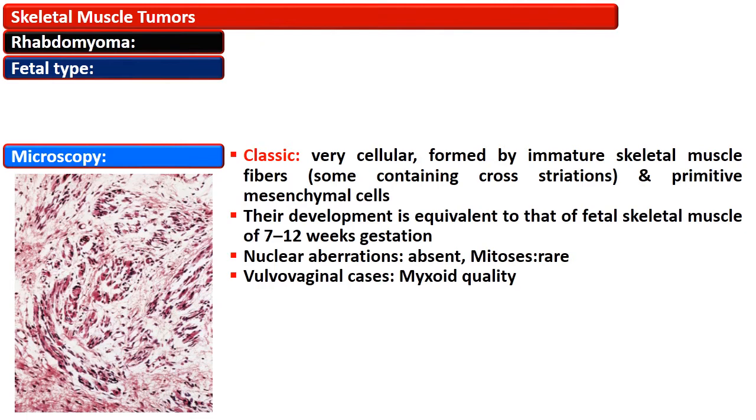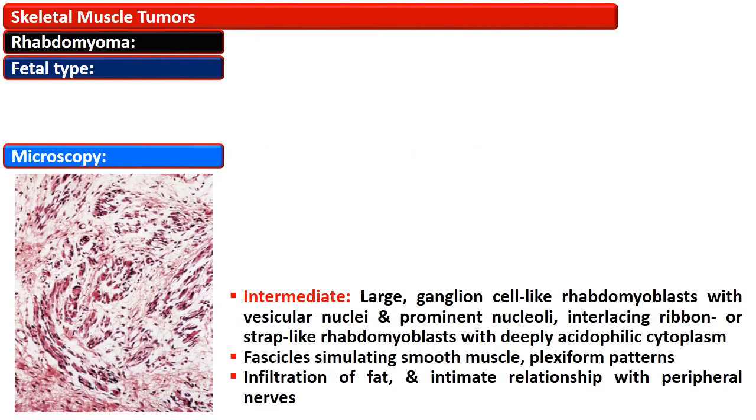There is myxoid change in vulvovaginal cases, while the intermediate variety is composed of large ganglion-like rhabdomyoblasts with vesicular nuclei and prominent nucleoli. There are interlacing ribbon or strap-like rhabdomyoblasts with deeply acidophilic cytoplasm, and fascicles that simulate smooth muscle, a plexiform pattern with infiltration of fat and an intimate relationship with the peripheral nerve.